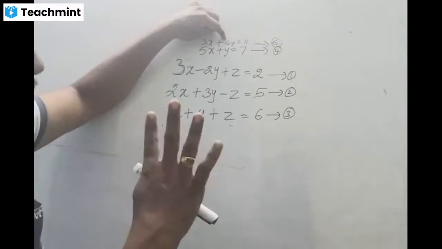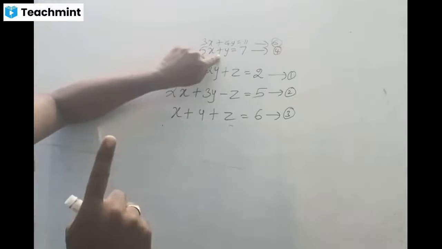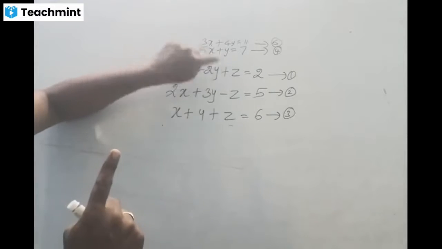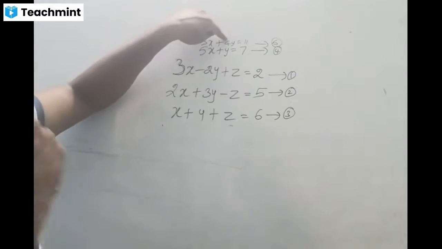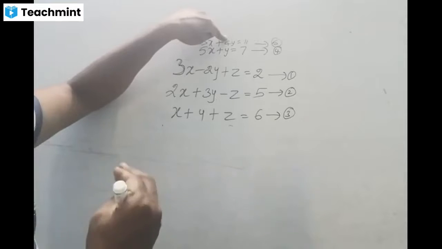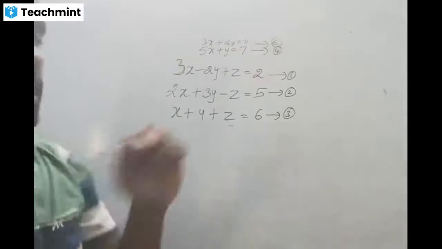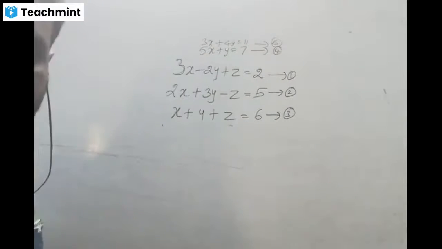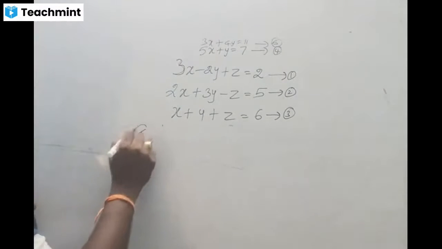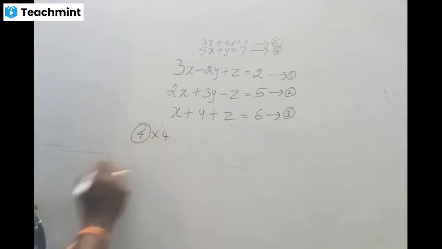Here we have 4y, here we have y. Which one is greater? 4 is greater. Which equation does the 4 lie in? The fifth equation. So the 4 will be multiplied in equation 4, then only we can get the same coefficient. Can you understand? Now I am going to multiply by 4.